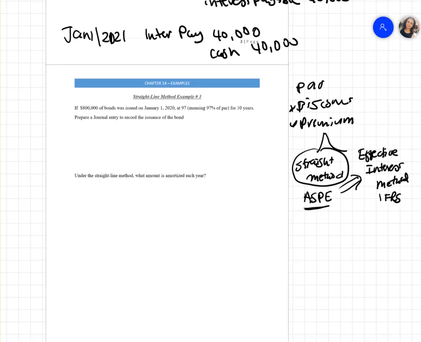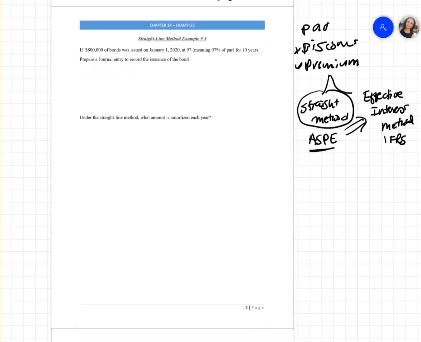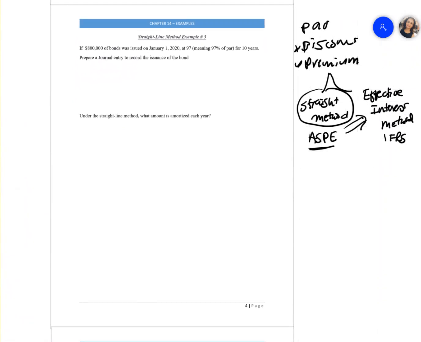So let's use this next example to amortize our discount or premium using the straight line method. So this is the example. We're going to be using a straight line method.